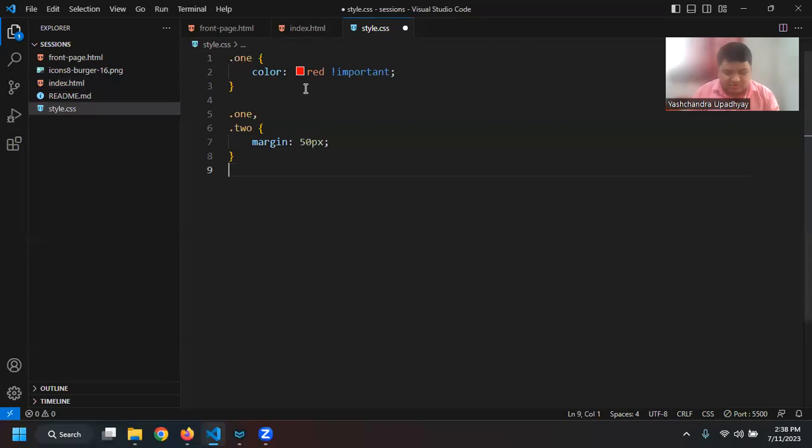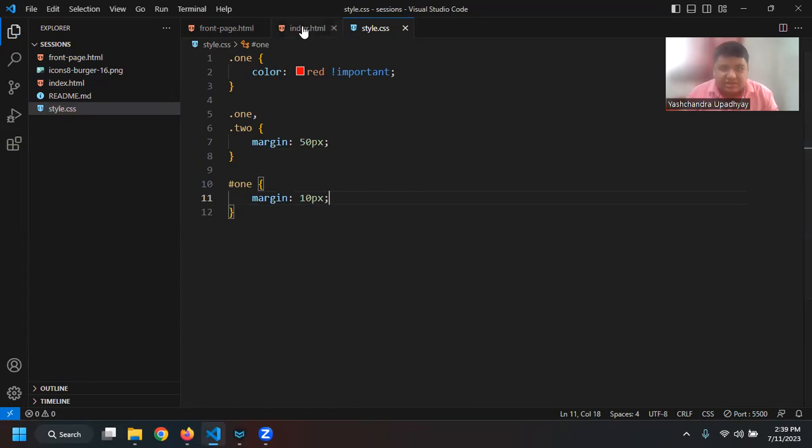Okay. So if I want to change an attribute of an ID, I have to say hashtag 1. In the class, I have to say dot 1, but in ID, I have hashtag 1. So open the bracket and then I will say margin, let us say 10 pixel.